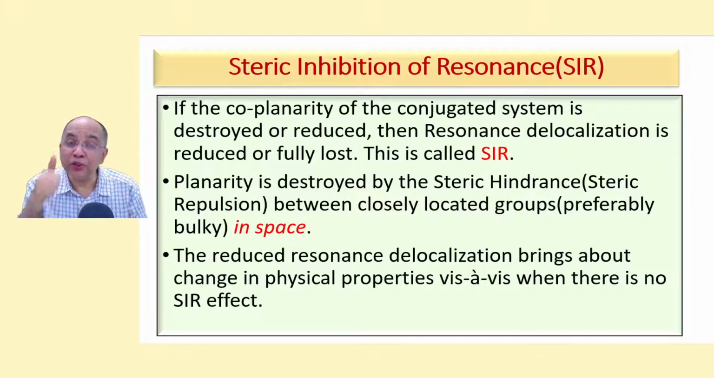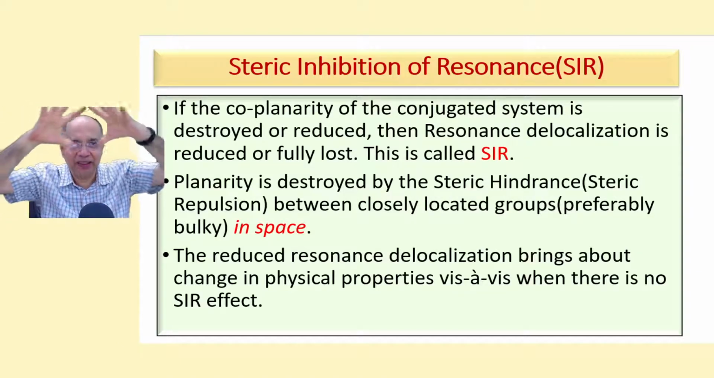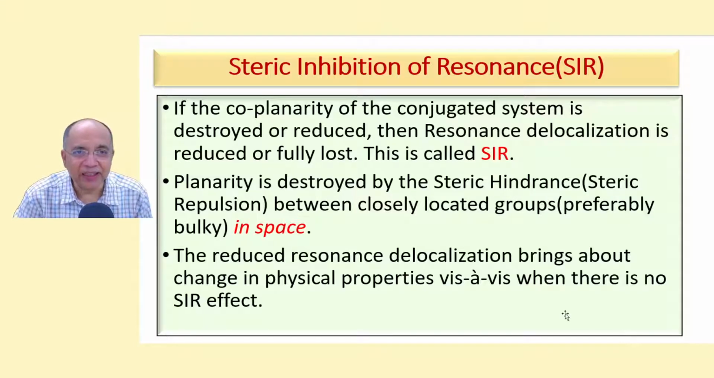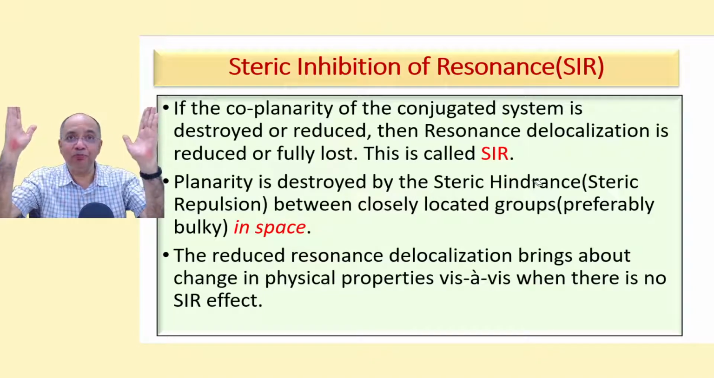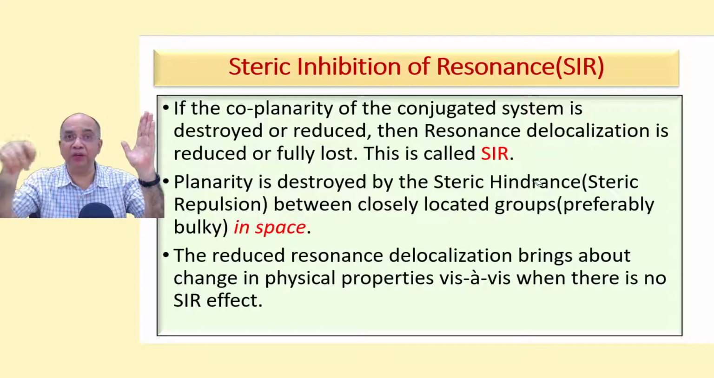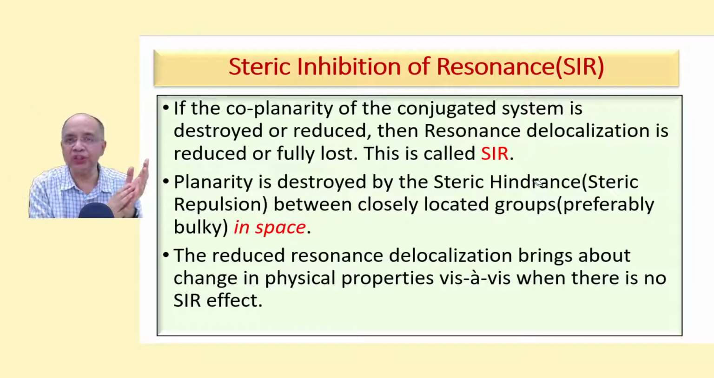But here we talk about steric inhibition of resonance. If by some way the coplanarity of a conjugated system is destroyed or reduced, then resonance delocalization is reduced or fully lost. This is called SIR. Because the p orbitals which are parallel to each other, they effectively overlap with each other.